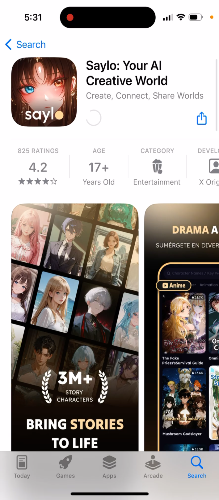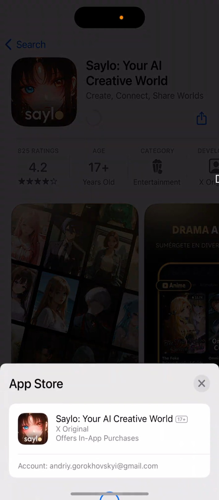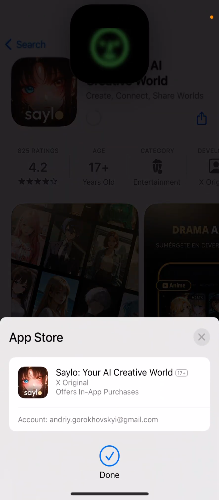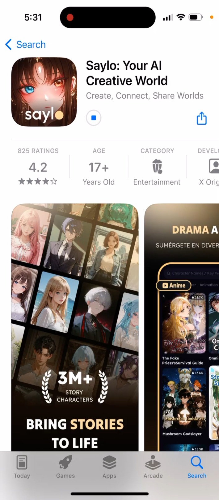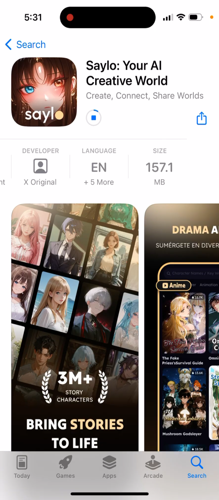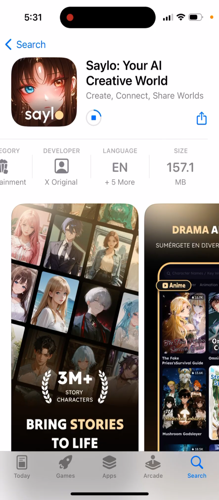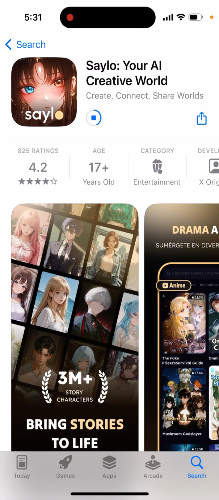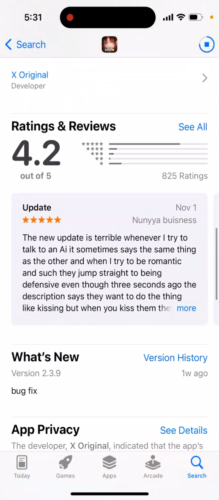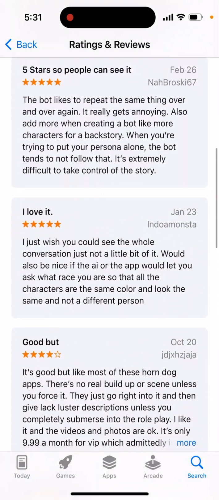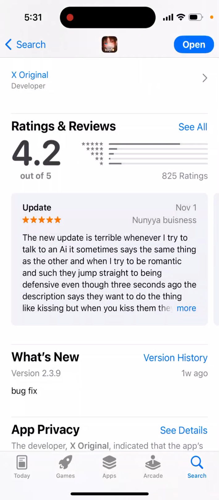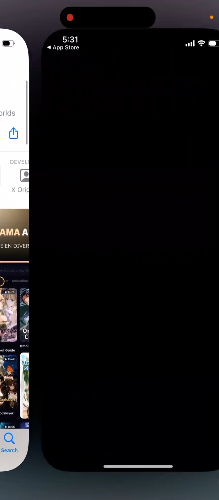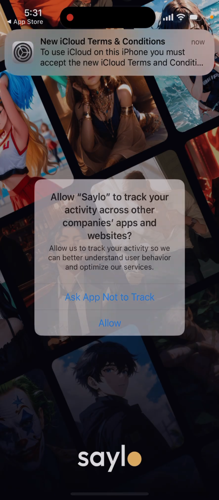So you can just tap get in here and then just double click to install. So that's the idea. 157 megabytes. Quite good ratings. Overall, it can be an alternative for Character AI or the Chai app, which recently is blocked everywhere. So you can take a look at this app. It's not perfect, but just one of the alternatives.